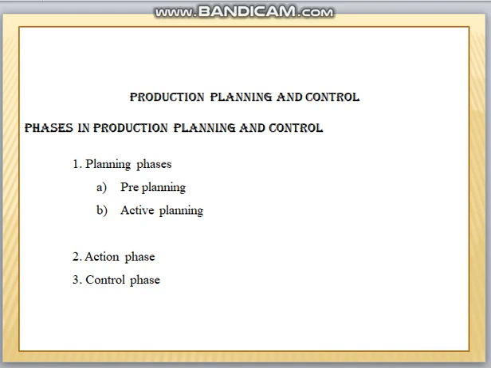In this control phase, we take the record of all the details, that is tool control, material control, quality control. We make a note of all these controls and then work accordingly, or we control the work of the production. So this is called the controlling phase.